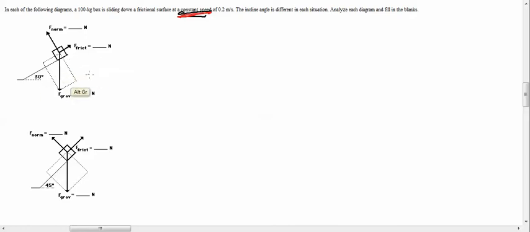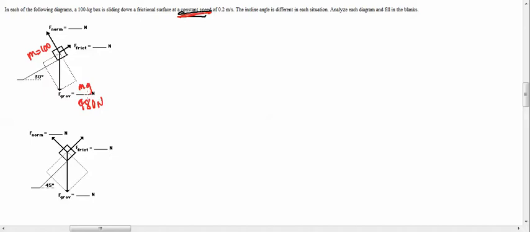And we know that it's 30 degrees, and they told us that the mass is equal to 100 kilograms. Okay, fine. I already know the force of gravity. That's mass times gravity, mg, which is equal to 100 kilograms times 9.8 meters per second squared, which gives you 980 newtons. That one's pretty easy.